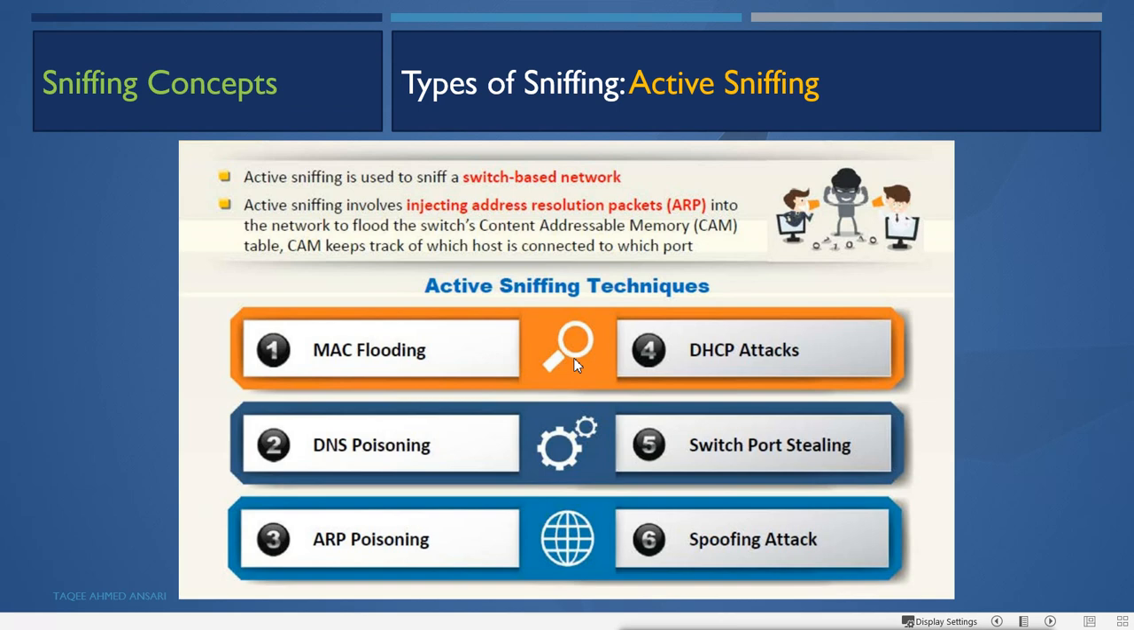Only the machine that is sending and only the machine that is receiving the data can see the data. Nobody else can see the data, and mostly we will find switch networks. So in this case we will use different techniques like MAC address flooding, DHCP attacks, DNS poisoning, ARP poisoning, switch port stealing, and spoofing attacks. These different attacks can be used to do the sniffing, that is, to get the packets going around in the network.